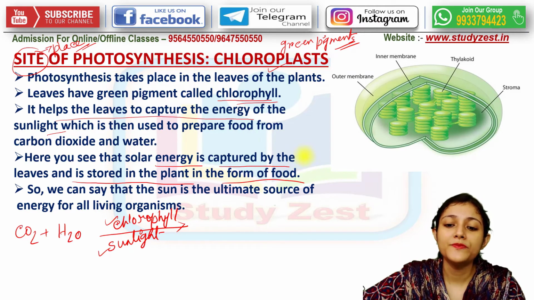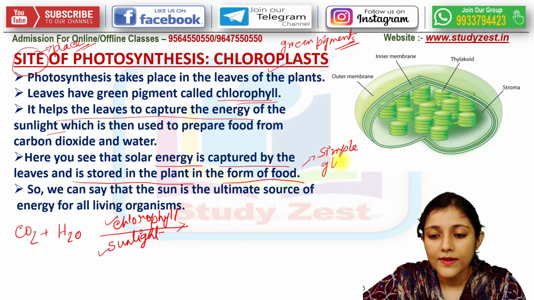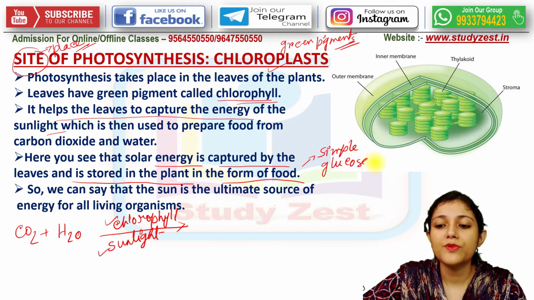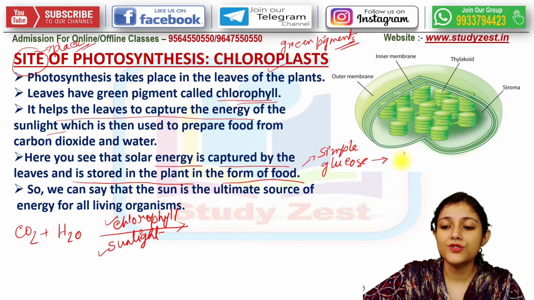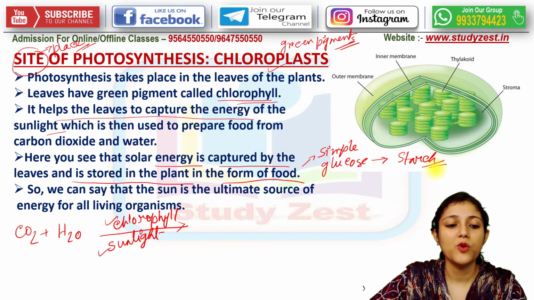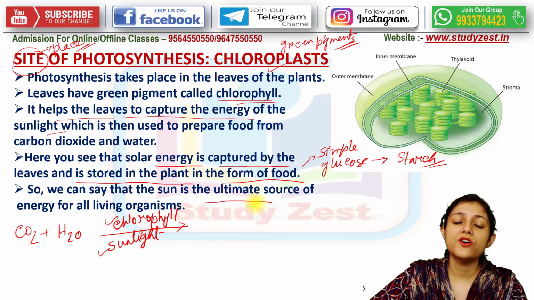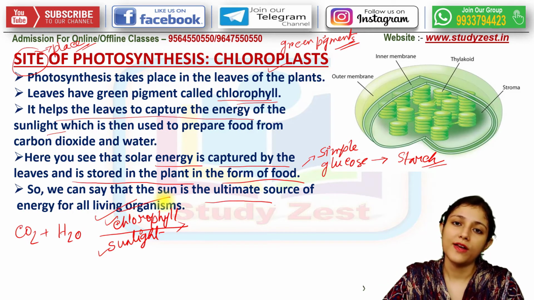Firstly they form simple glucose, a simple sugar, then they convert it into starch, which is a stored form of carbohydrate. Now we can say that the sun is the ultimate source of energy for all living organisms.